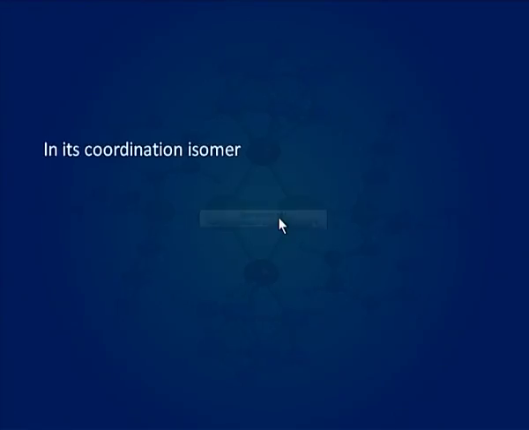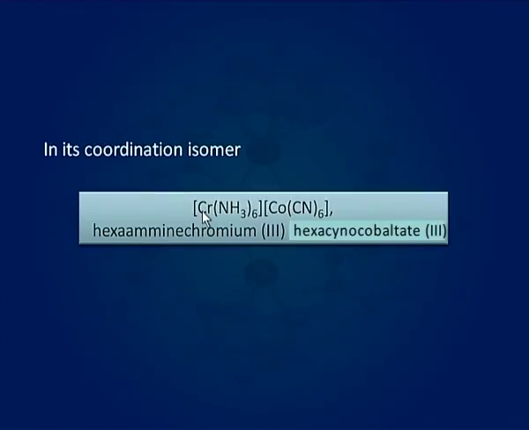But in its coordination isomer, that is [Cr(NH3)6][Co(CN)6], hexaamminechromium(III) hexacyanocobaltate(III), 6 ammine ligands are coordinated to chromium and 6 cyano ligands are coordinated to cobalt. Hence, these two are coordination isomers.